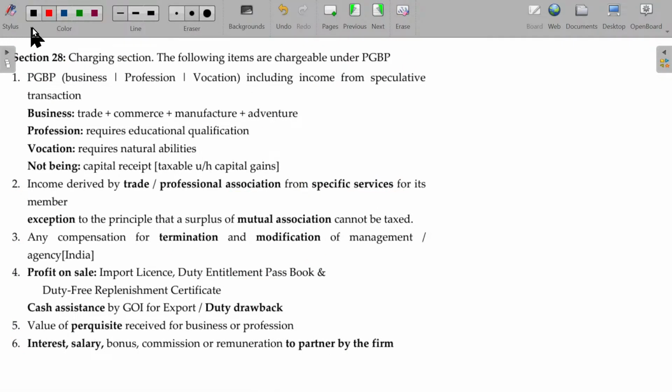Here, PGBP: business, profession, vocation, including income from speculative transaction. If you are getting any income from speculative transaction, that is also falling under PGBP. Is that okay?